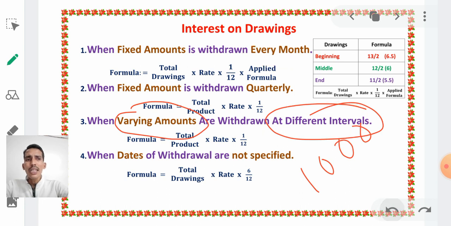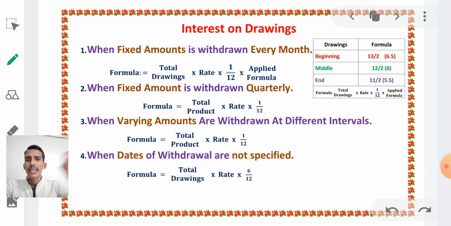When the problem is given according to different amounts and different dates, then we have to use this type of formula. The formula is saying total product into rate into 1 by 12, right. Is it clear? Okay.